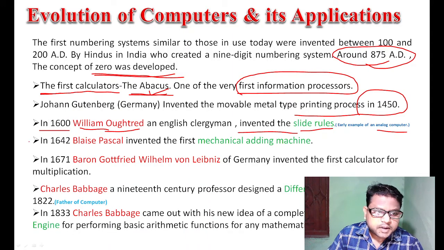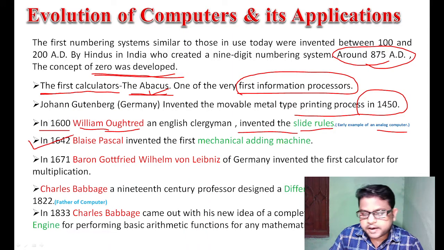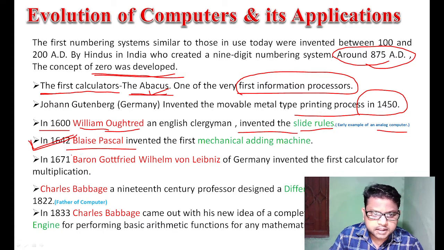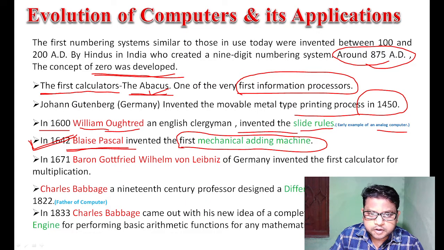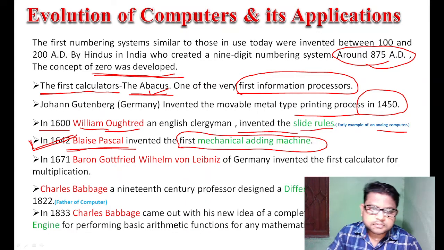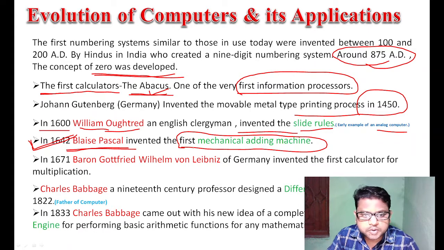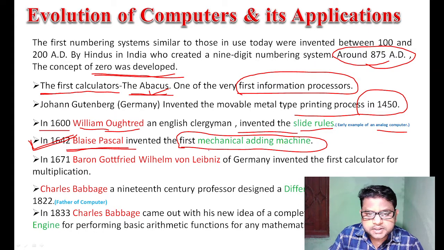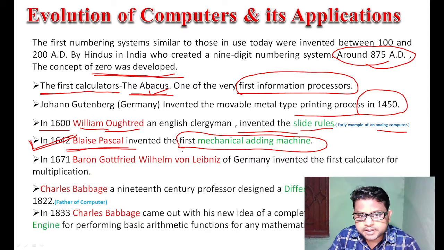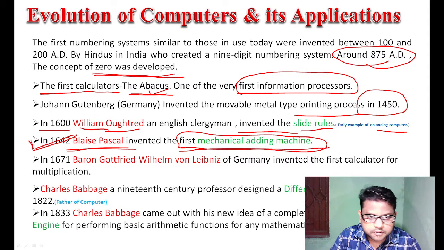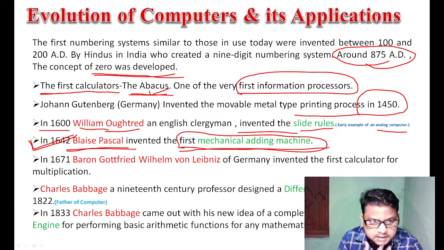Then 1642 is a very important point. In 1642 Blaise Pascal invented the first mechanical adding machine. It is a very important question and normally asked in banking exams.